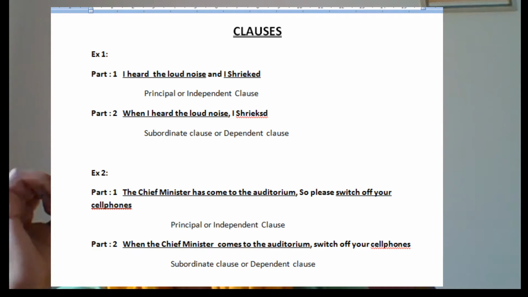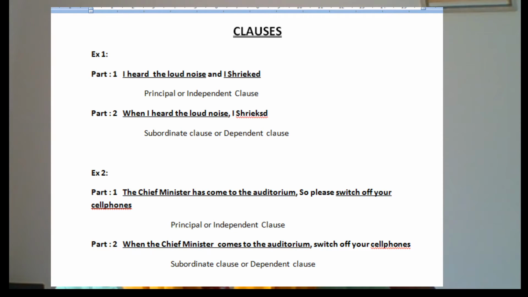And next is 'I shrieked'. 'I' is the subject, 'shrieked' is the verb. So it is also complete, and it is making sense also. It is satisfying the first rule of a clause, that is subject-verb combination. Second thing, they are making sense also. They are complete in themselves. I heard the loud noise. It is complete, right? There is a complete meaning in that. So this clause is an example of a principal or independent clause.